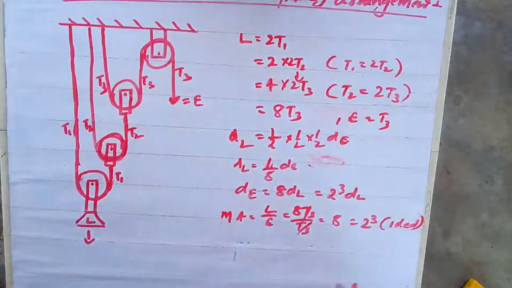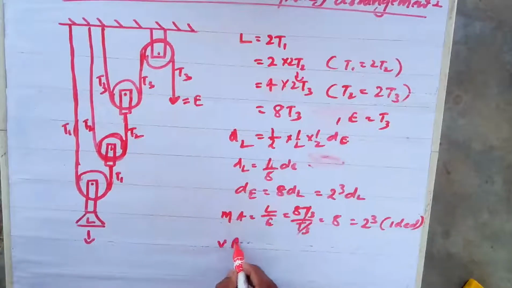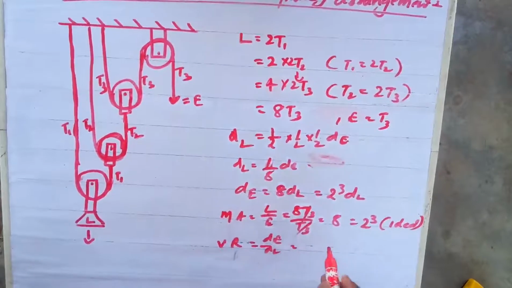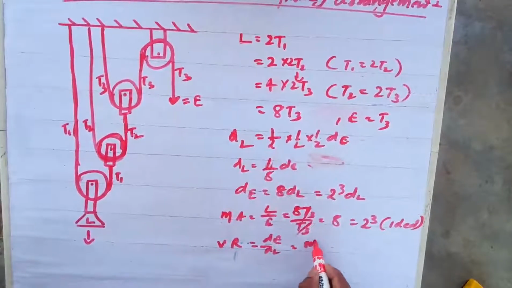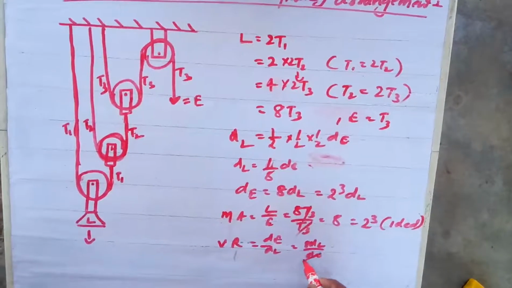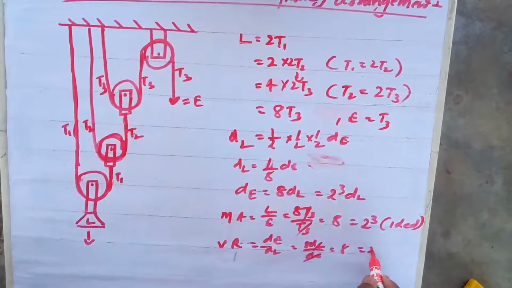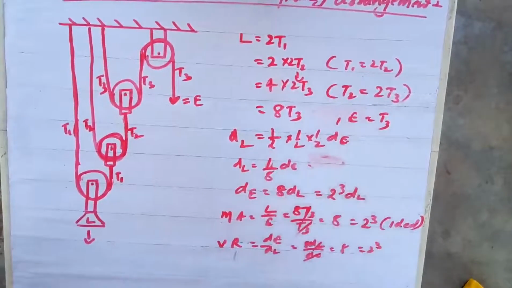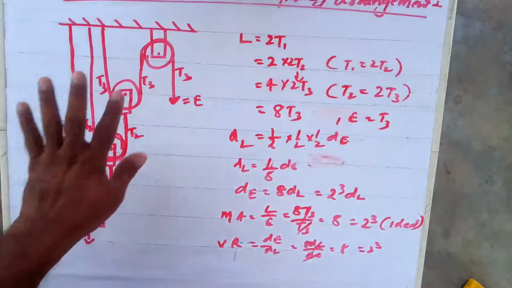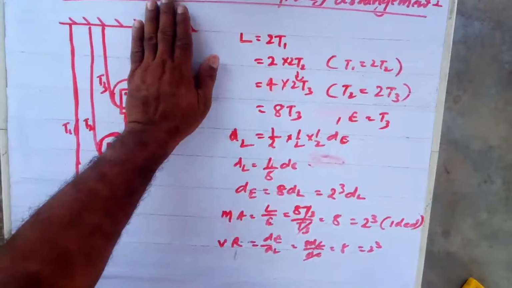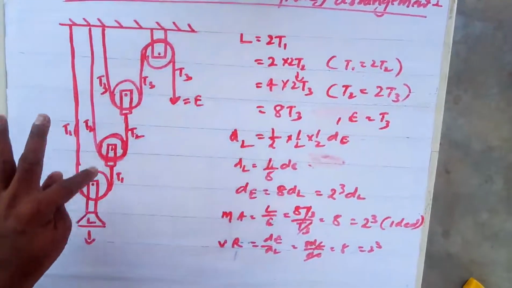Now next, VR, we will find VR is equal to DE by DL. DE is equal to 8 DL by DL. DL cancel, that is 8. That is 2 to the power 3. Why sir you wrote like this in the form of index? The reason, suppose now you can observe that when this pulley you ignore, these 3 pulleys you see.